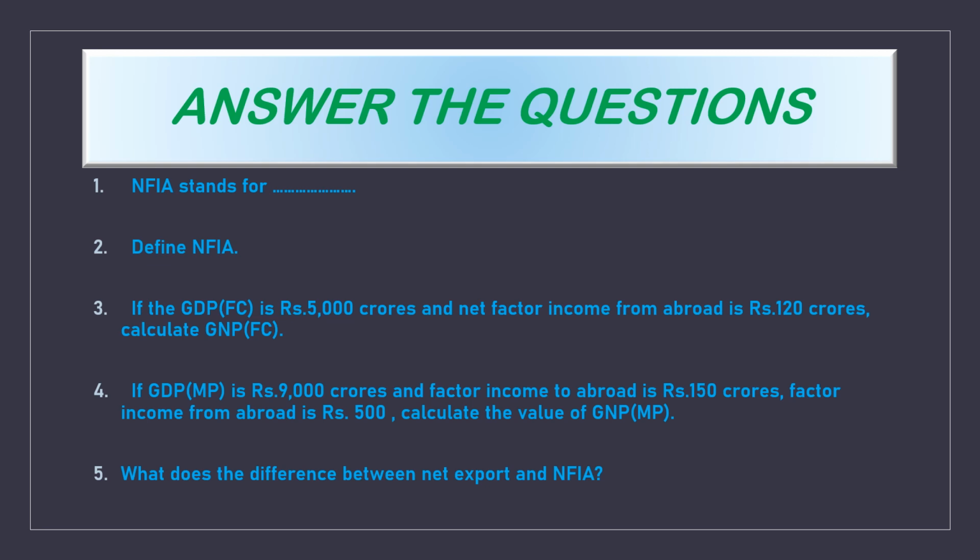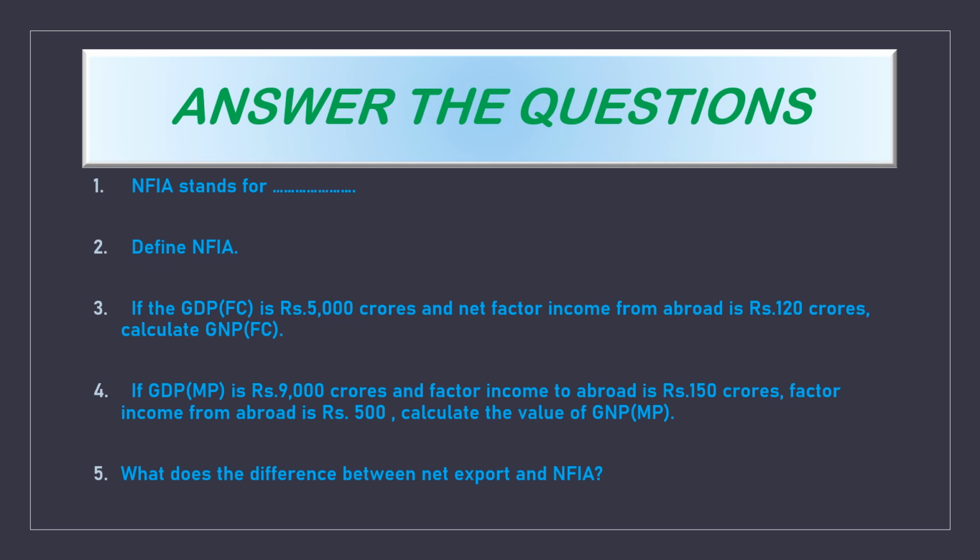So previously we have seen GNP MP equals GDP MP plus NFIA. GDP MP is given, which is 9,000, but we do not know the value of NFIA. So we have to find out first the value of NFIA. We know NFIA equals factor income from abroad minus factor income to abroad.